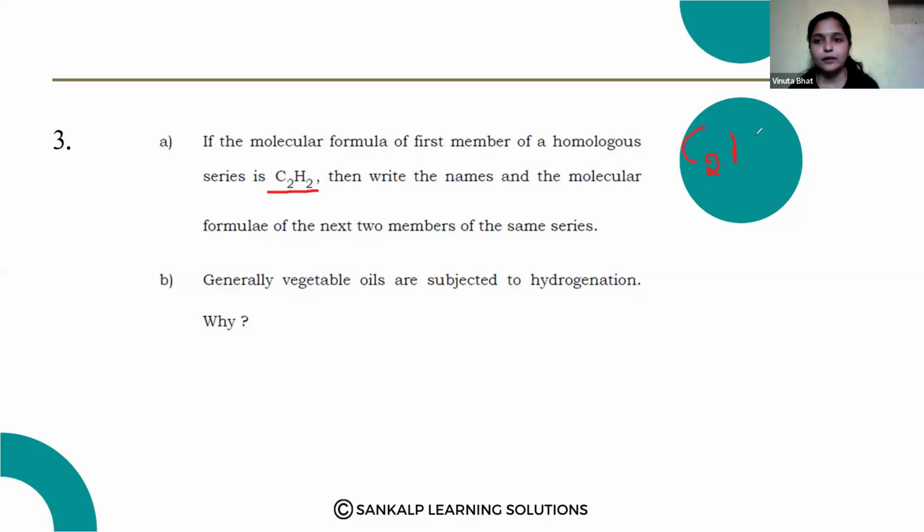C2H2, 2 into 2 is 4, 4 minus 2, that is H2. Yes, CnH2n minus 2 is the formula. Here C3H, 6 minus 2, C3H4.